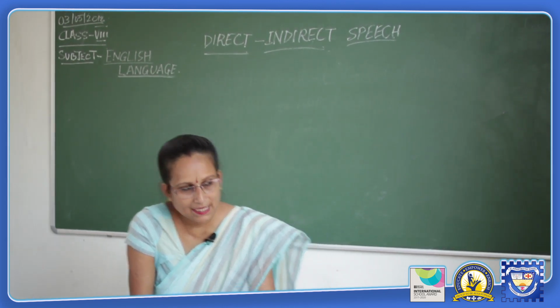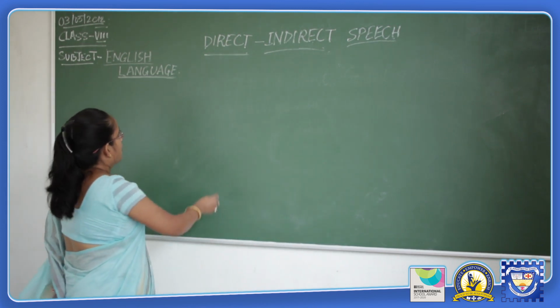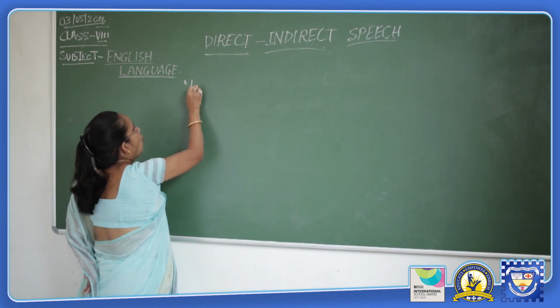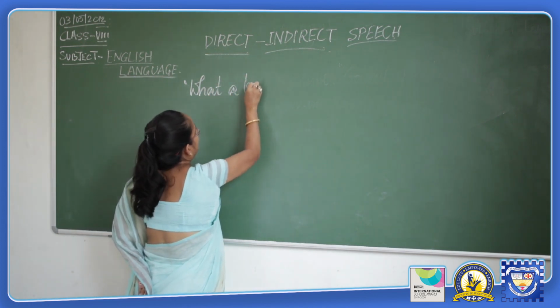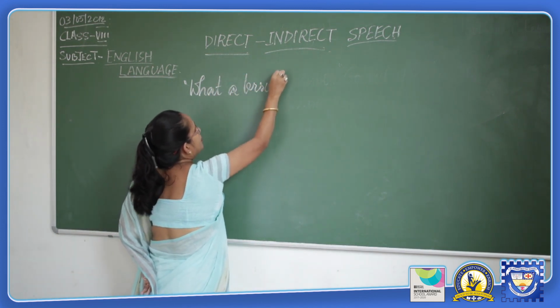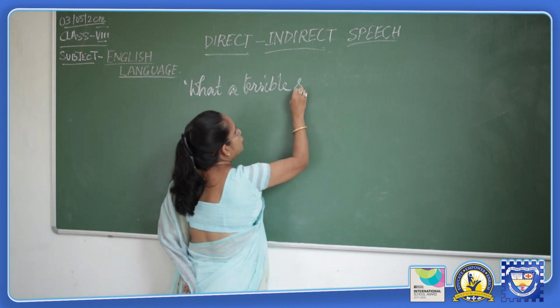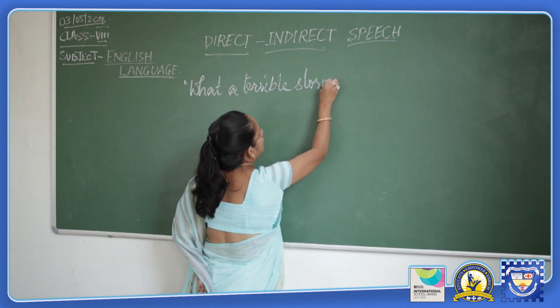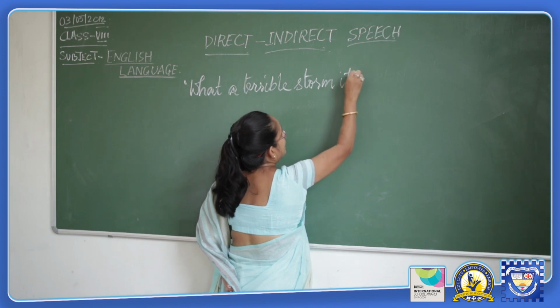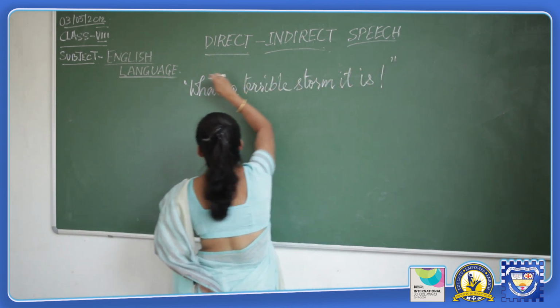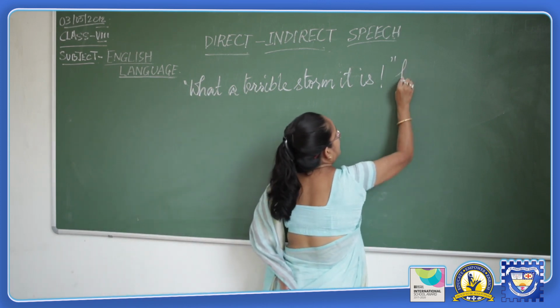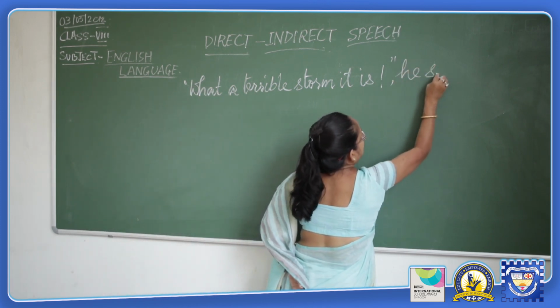Let us here see: "What a terrible storm it is!" he said.